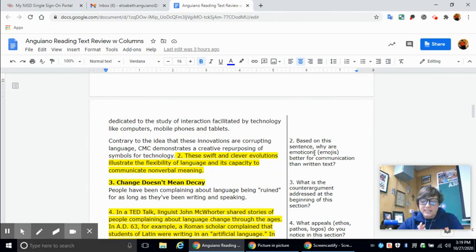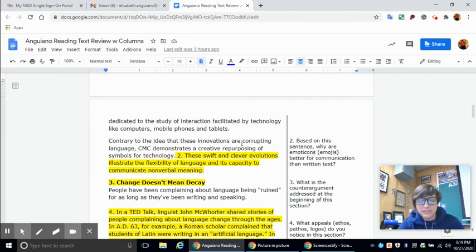All right, now let's look down at question number 2. Based on this sentence, why are emoticons better for communication than written text? These swift and clever evolutions illustrate the flexibility of language and its capacity to communicate nonverbal meaning. So basically, it's saying that it allows you to communicate nonverbal feelings quickly, and that's why it's a better form of communication than written text.